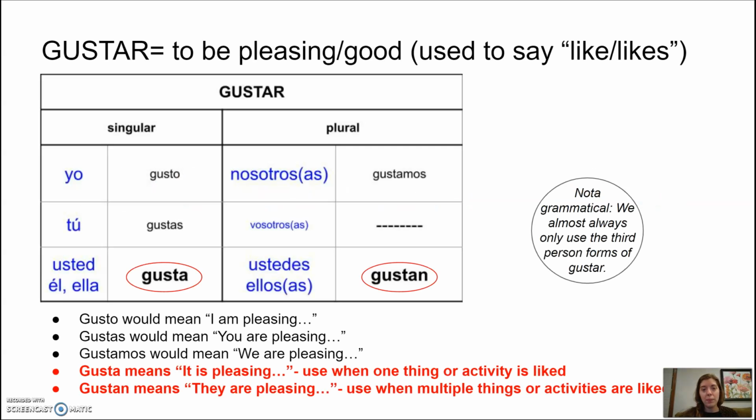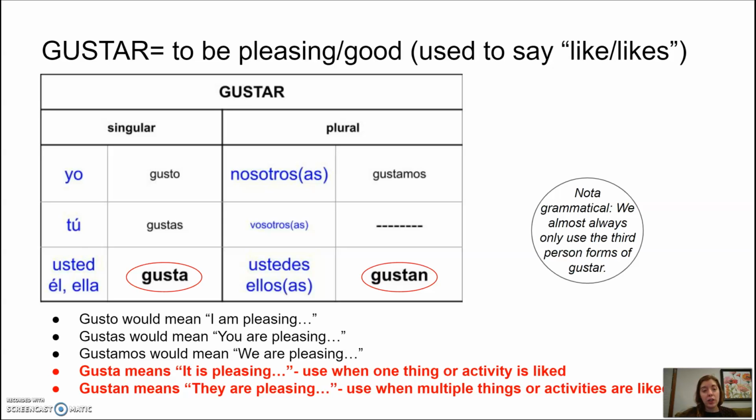Vamos a ver. Gustar. Gustar significa to be pleasing or good. So this is used to say that you like or that someone likes something. But the verb works in kind of a backwards way. So we'll go over that.